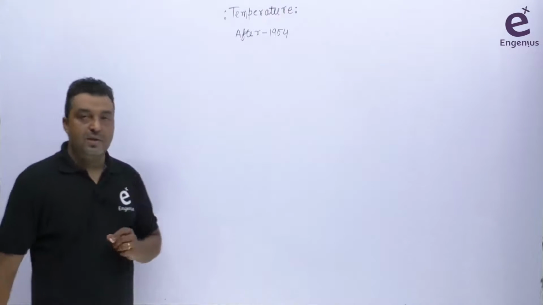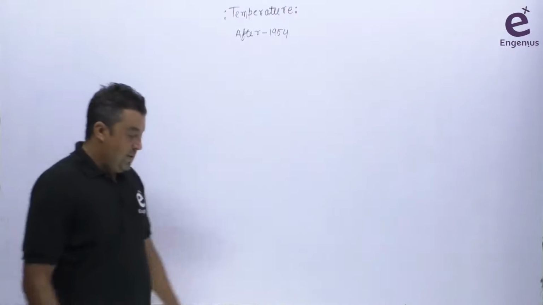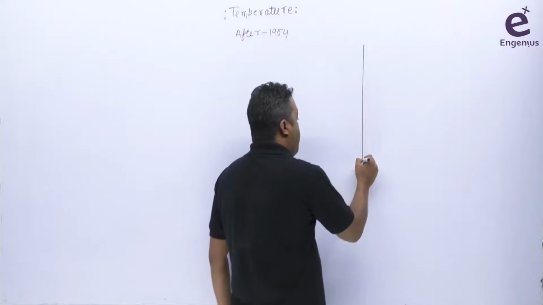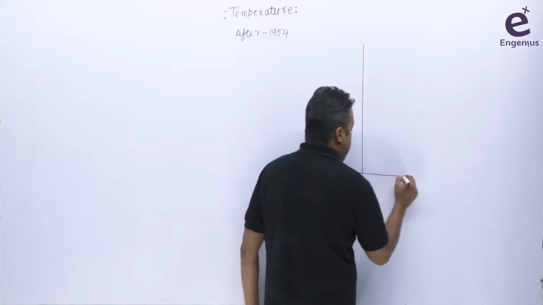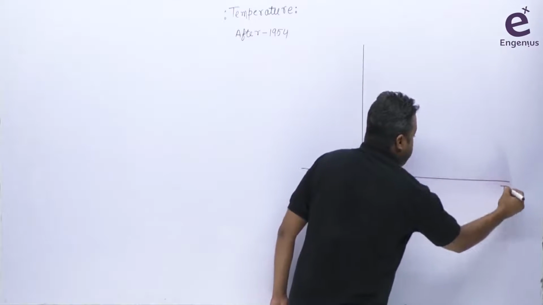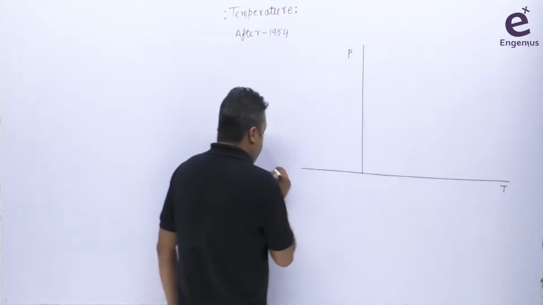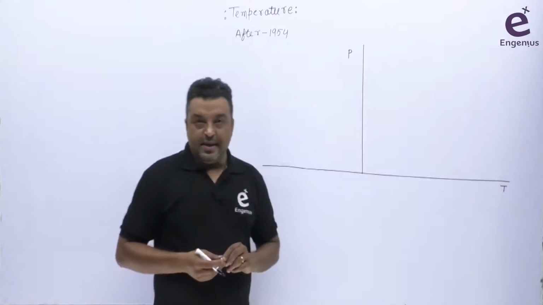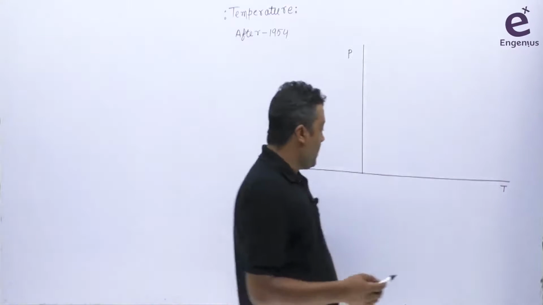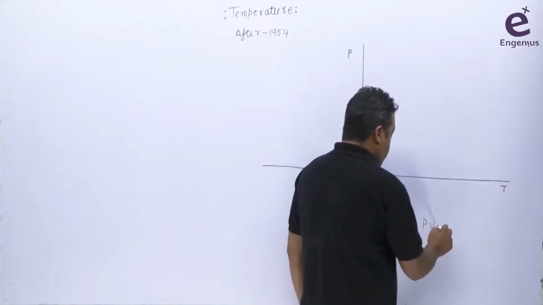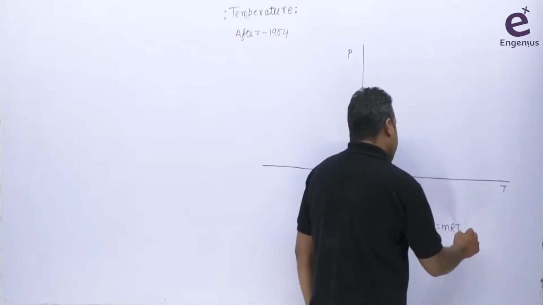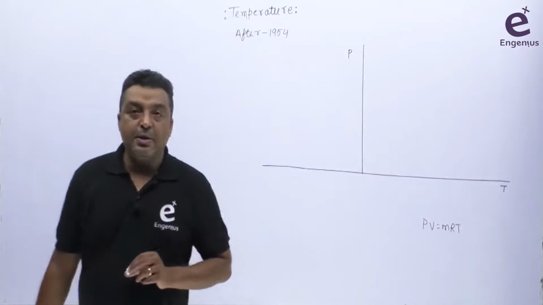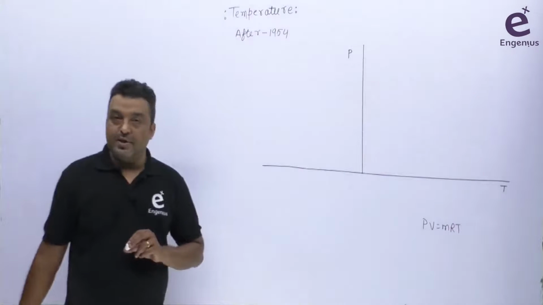So before going to that new scale system, we have to understand one more thing here. So let's suppose we are plotting a graph here, and this graph is between the temperature and pressure. Okay, so let's suppose we are considering some gas A. Obviously in that case we are using the ideal gas equation, that is PV equals mRT. What is the ideal gas equation? We will understand in the next lectures. So from PV equals mRT we can say that pressure and temperature are directly proportional to each other.